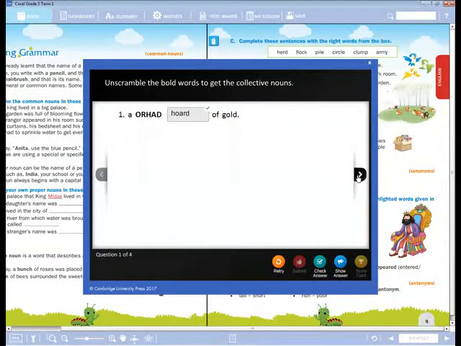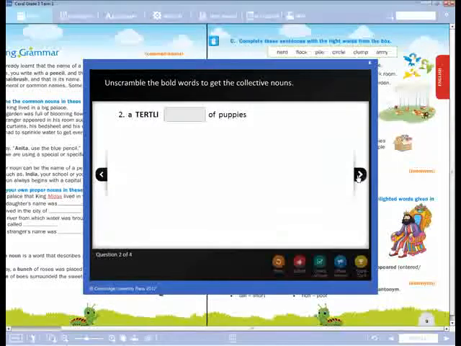Good. So, now next. Now, collective noun of puppies. Collective noun of puppies is called... What do we call for the group of puppies, dear children?